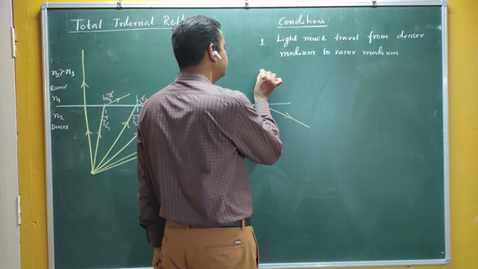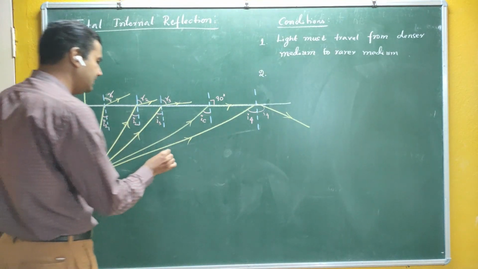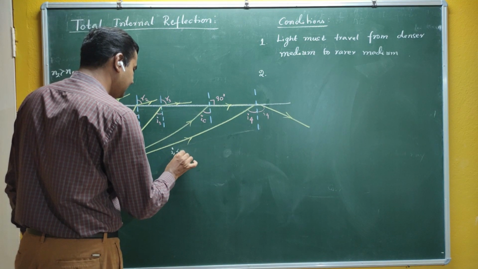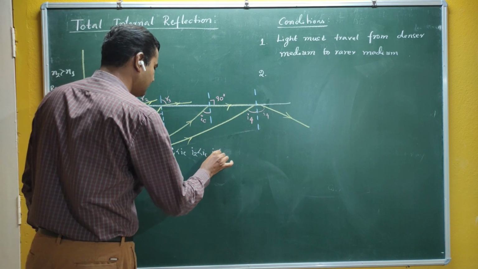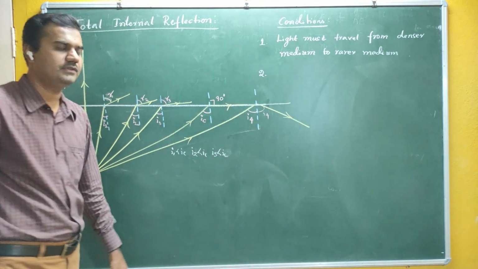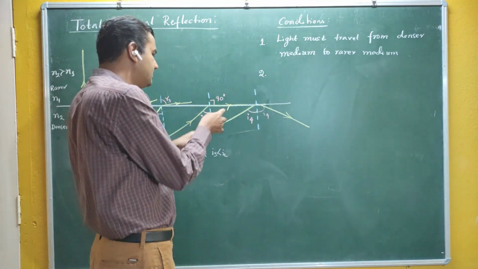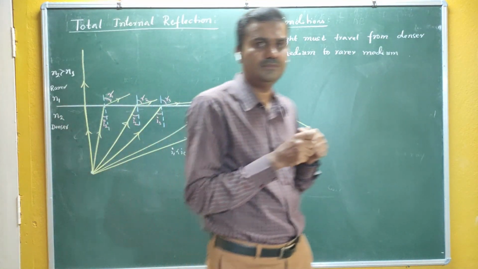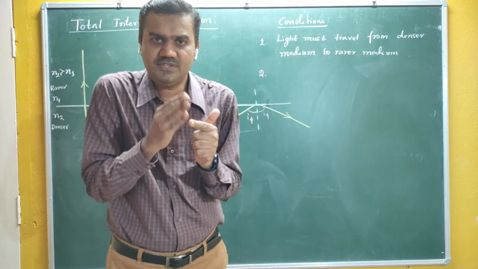Condition number two. In this, you can see that I1 is less than IC, I2 is less than IC, and I3 is also less than IC. Still the refraction takes place. Only when your angle of incidence becomes this particular angle, we call that angle the critical angle. Critical means what? This is some stage here.